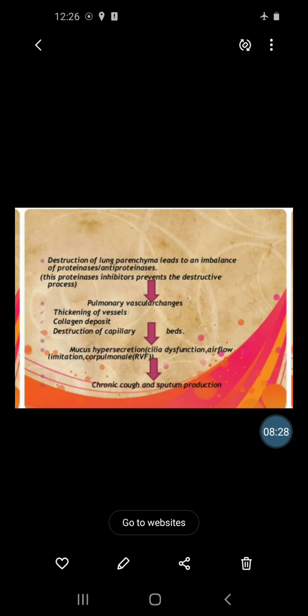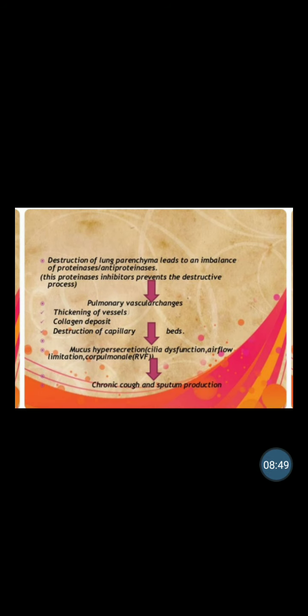Then there is mucus hypersecretion. It is because of ciliary dysfunction, airflow limitation, and cor pulmonale, that is right-sided heart failure. Due to this, there is chronic cough and sputum production.